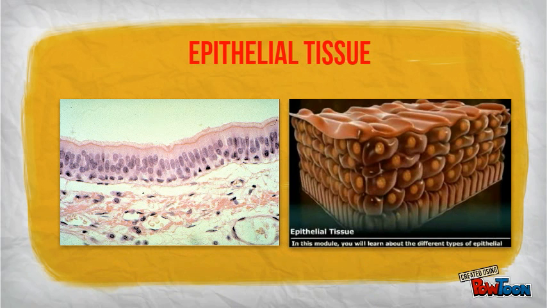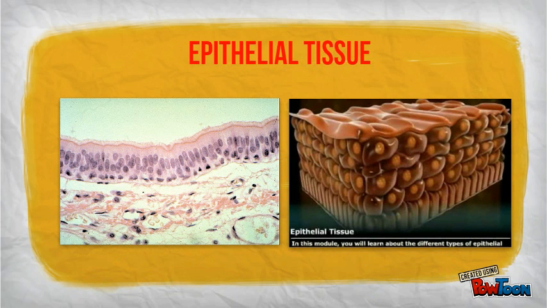This epithelial tissue is used to line the surfaces of our body. This includes both our outer and inner surfaces. The outer layers of our skin are definitely composed of epithelium, along with the inner lining of our digestive and respiratory systems. In fact, many of our internal organs and blood vessels have a lining of epithelial tissue.